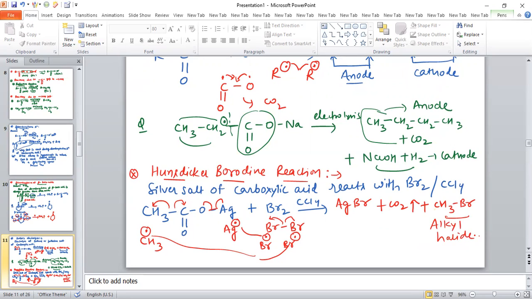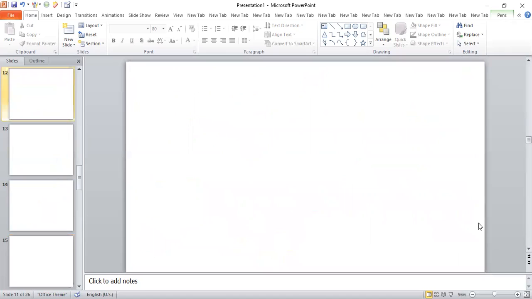Now we are going to discuss another reaction of carboxylic acid, which is the HVZ reaction. What is HVZ? HVZ means Hell-Volhard-Zelinsky reaction.